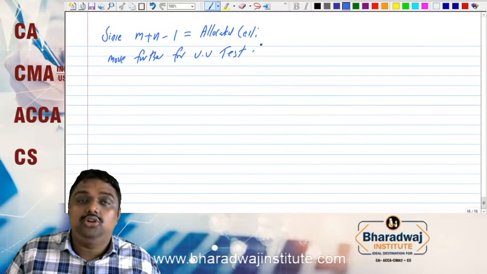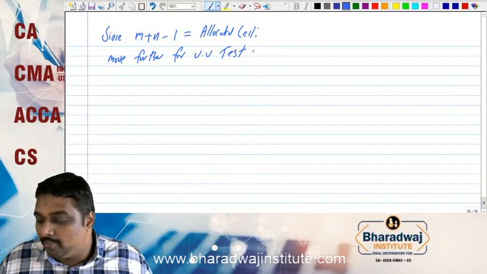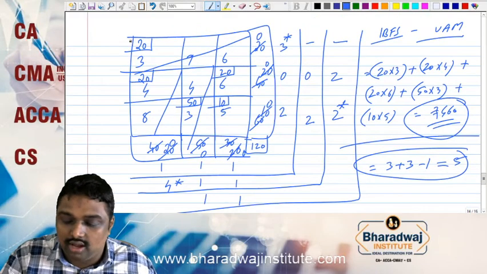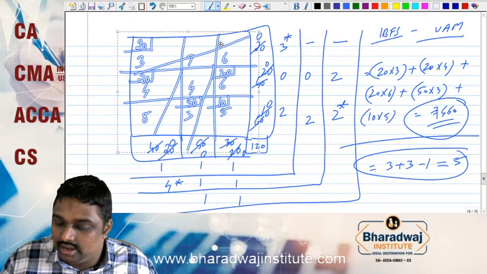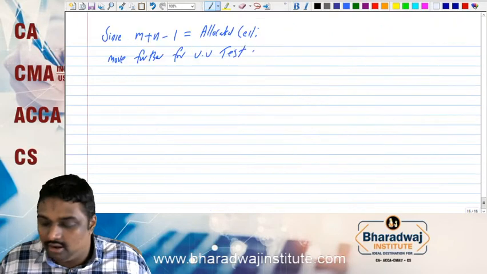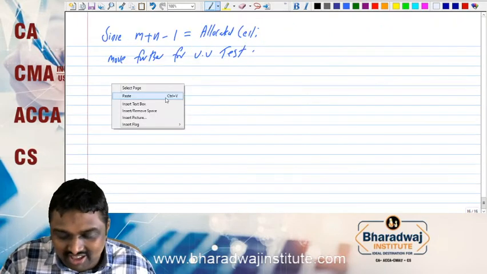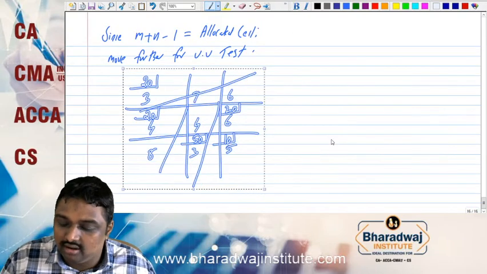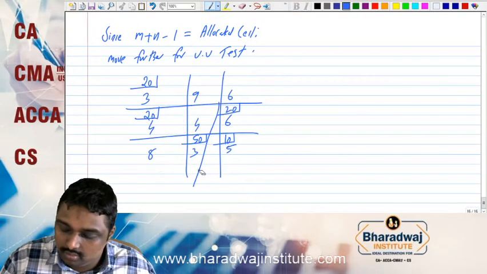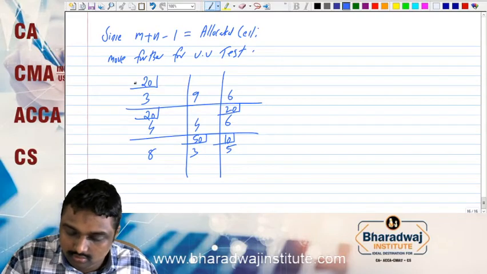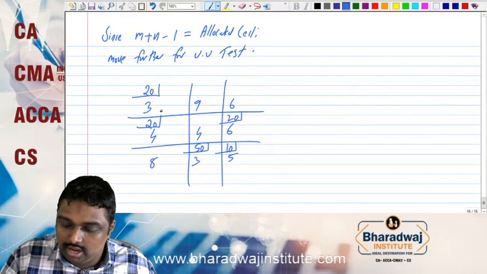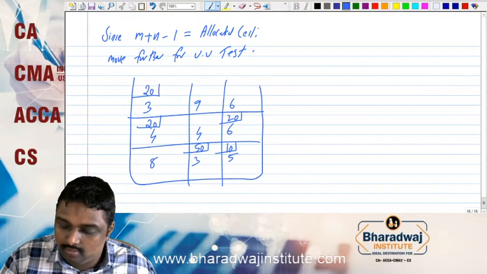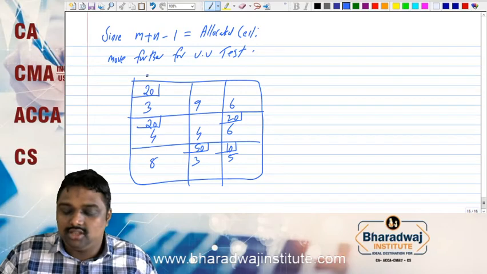the UV test. So now you will ask, what is the UV test or optimality test? We will take this allocation, and then I will tell you what the UV test is. Very easy, you can pause it and learn very well. So this is our allocation, 1, 2, 3, 4, 5.